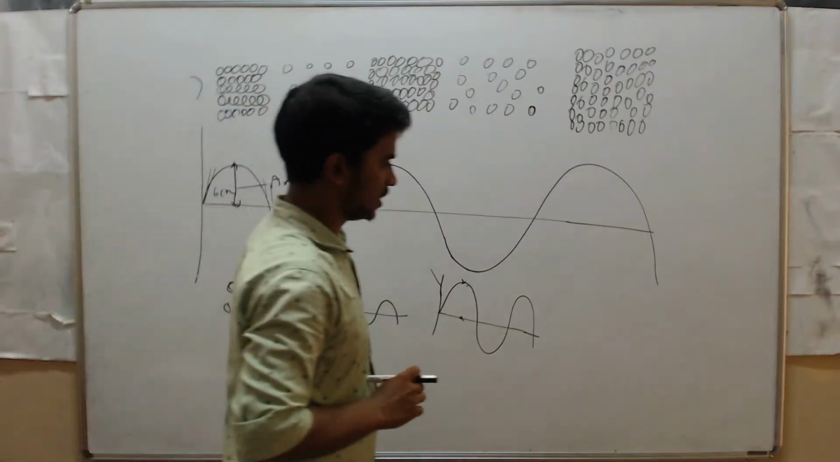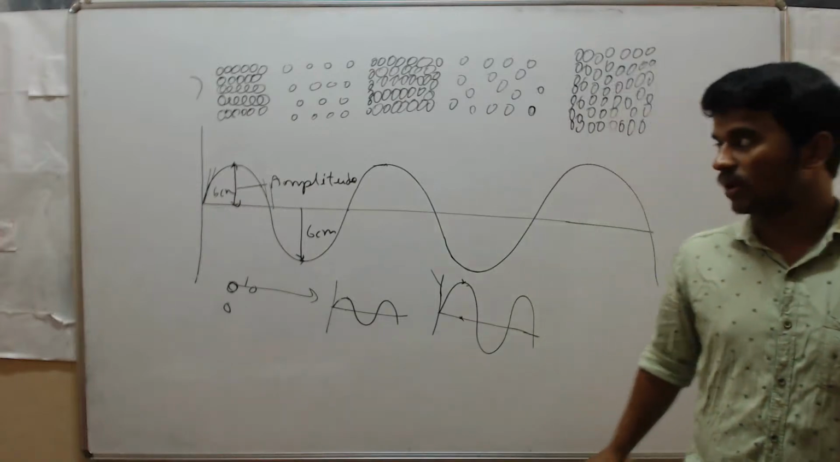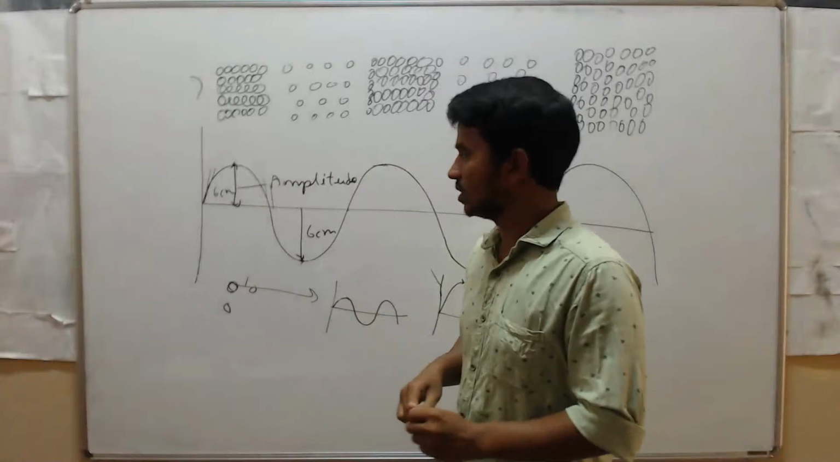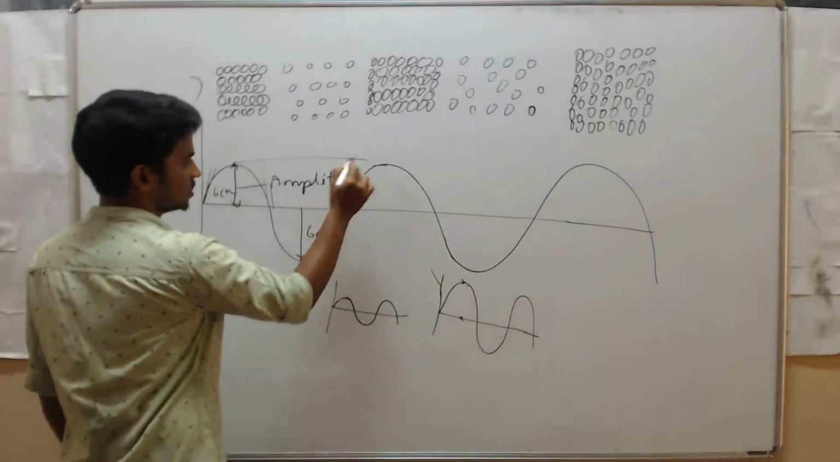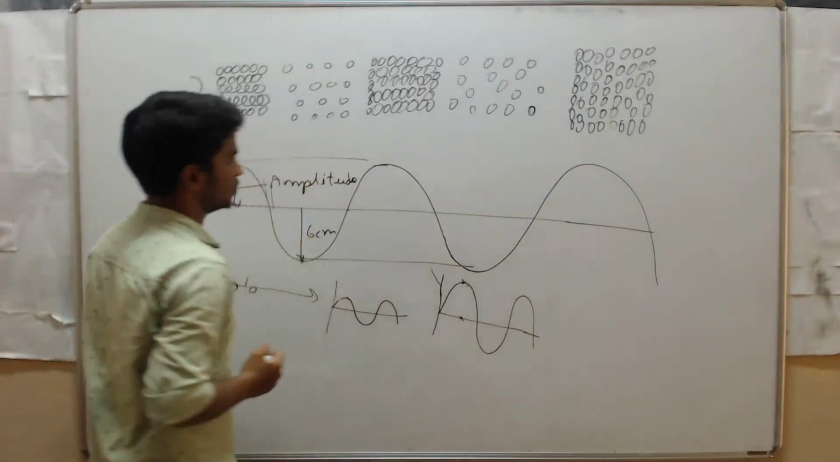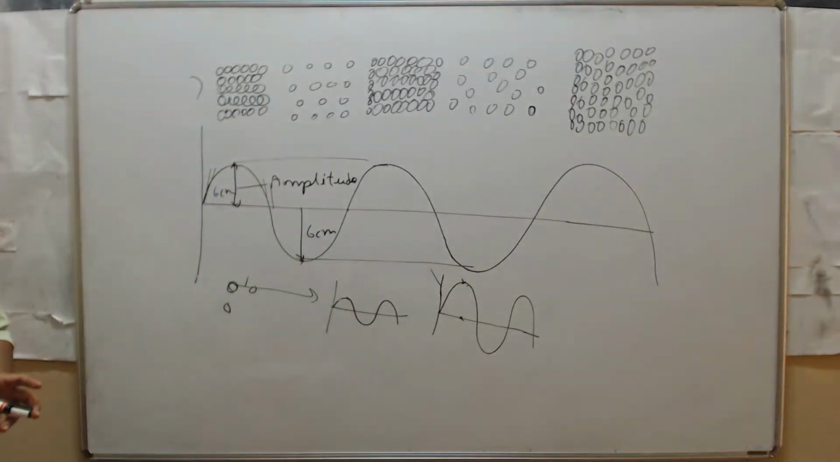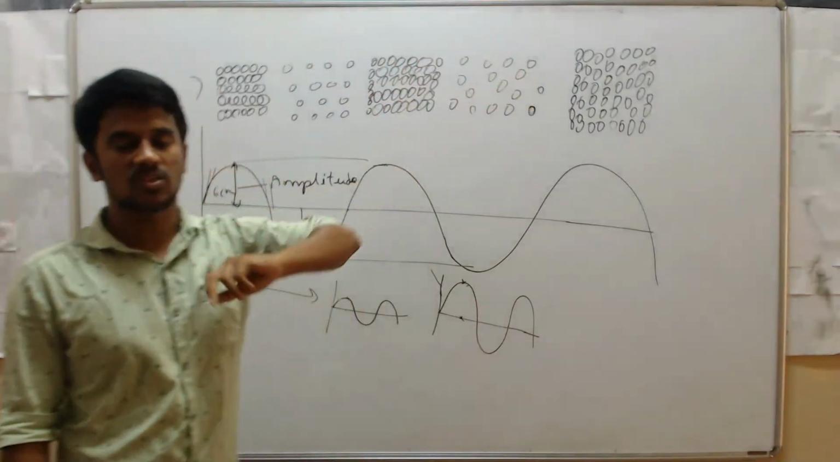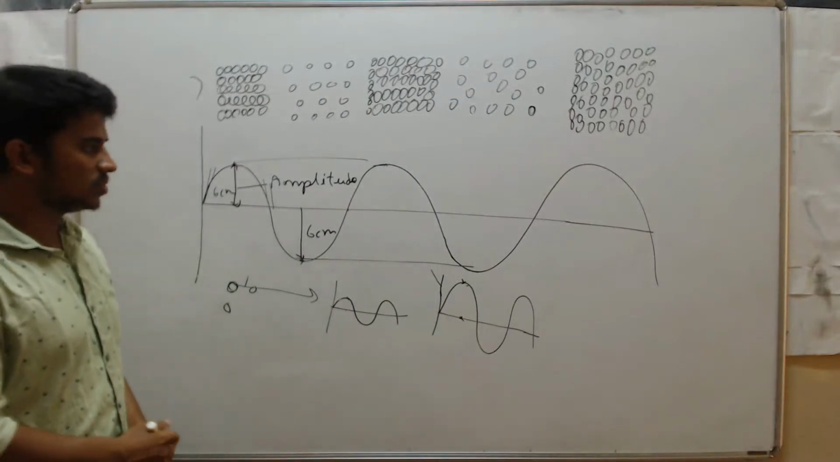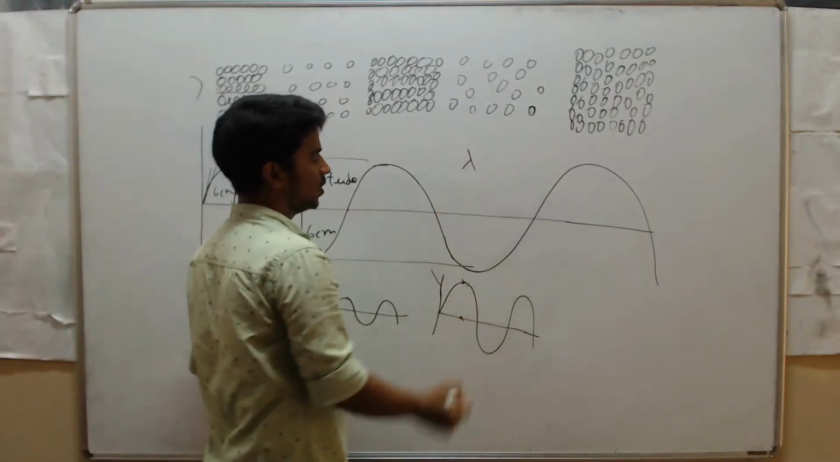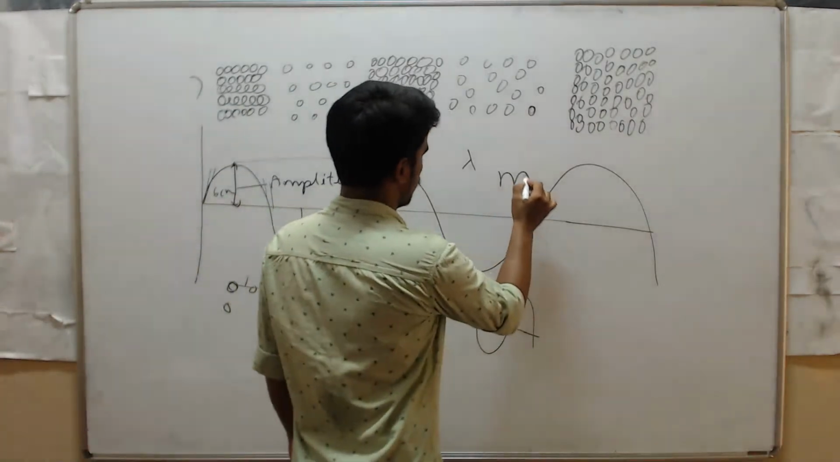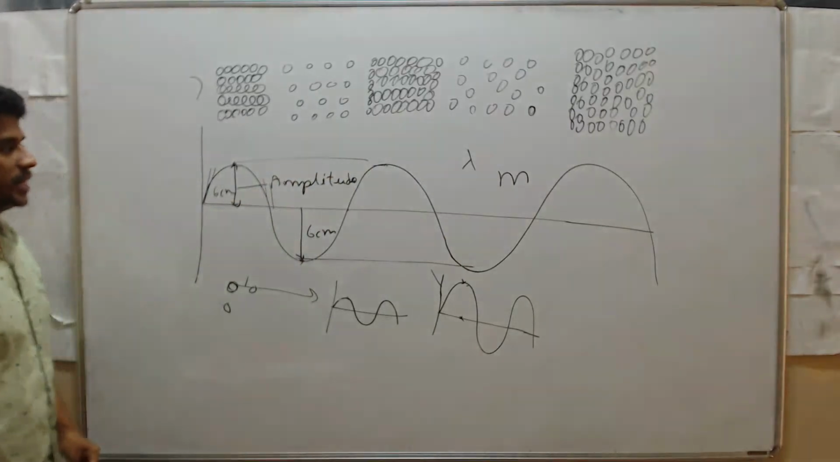First, we have studied wavelength. What is wavelength? Wavelength means the distance between two successive crests or troughs. In other words, we can define wavelength as the distance between two successive compressions or two successive rarefactions. We use lambda to represent wavelength, and its unit is the meter.